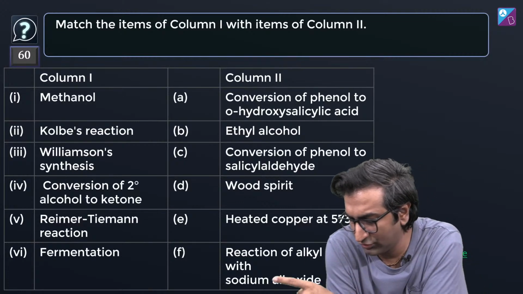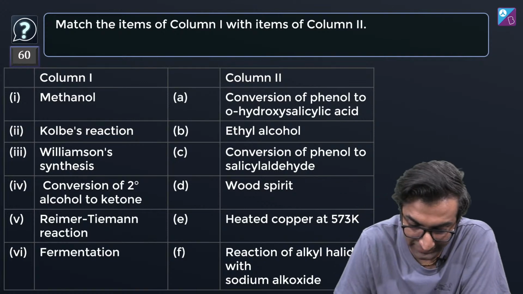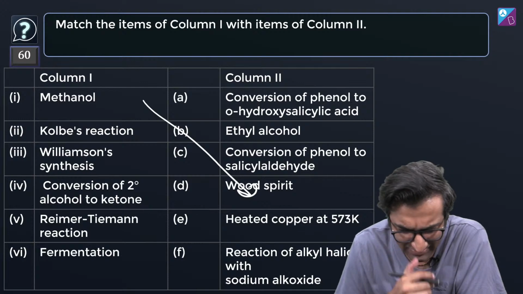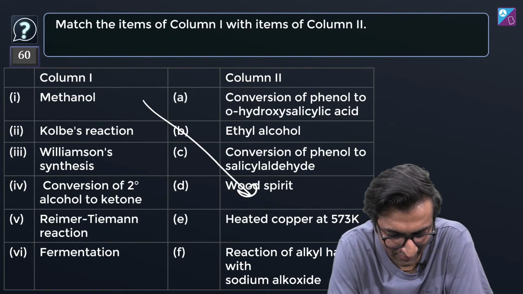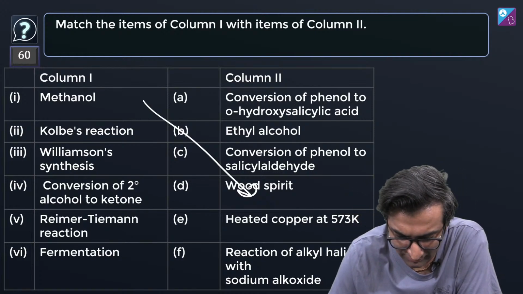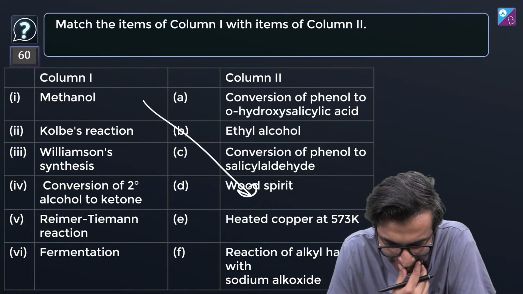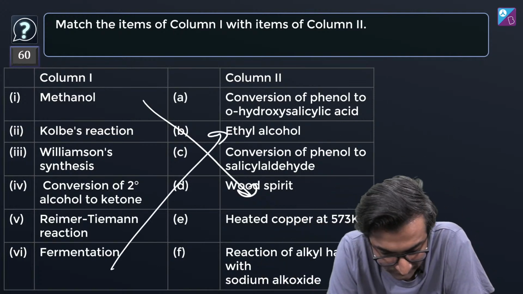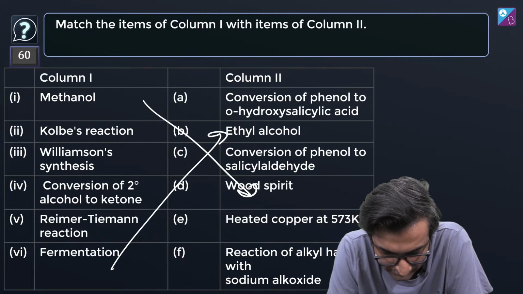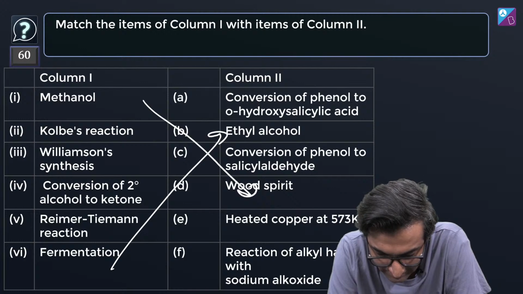Easy question, and then we go on to the JEE Advanced stuff. Yeah. Column 1, methanol, wood spirit. Let's mark this. Kobe, I have a feeling we've seen this before. Oh, ये कहीं ना कहीं देखा हुआ लग रहा है. Okay, let's do this anyway. Reimer-Tiemann reaction. Dude, did this come in the JEE main paper? Did this come in JEE main? Fermentation, ethyl alcohol. करो तुम लोग भी करो जब मैं कर रहा हूं. ये आसान वाले तो मैंने कर दिए. Methanol is wood spirit, ethyl alcohol fermentation. What is Kolbe's reaction? We'll see. Williamson synthesis, we will see. Conversion of secondary alcohol to ketone. Alcohol to ketone. मतलब oxidation हो रहा है.